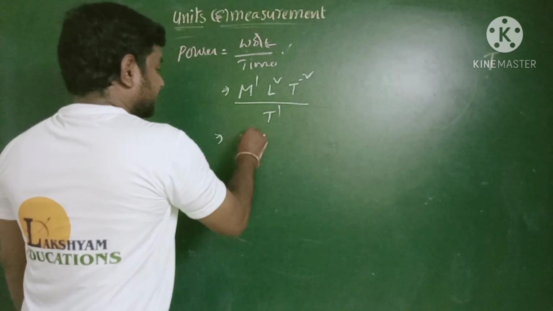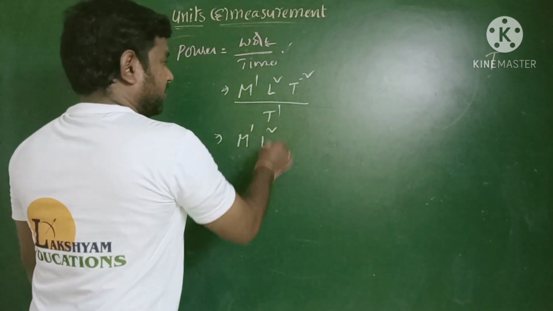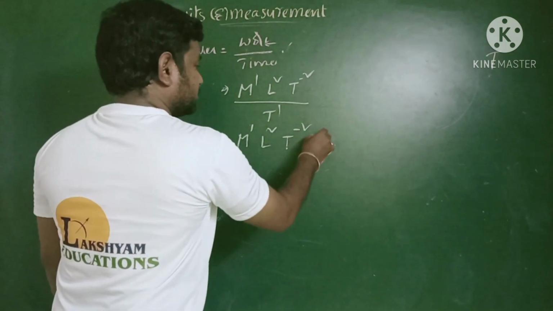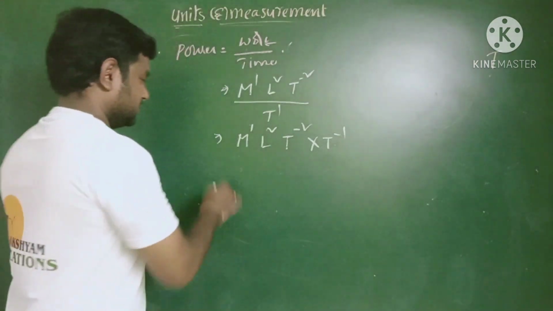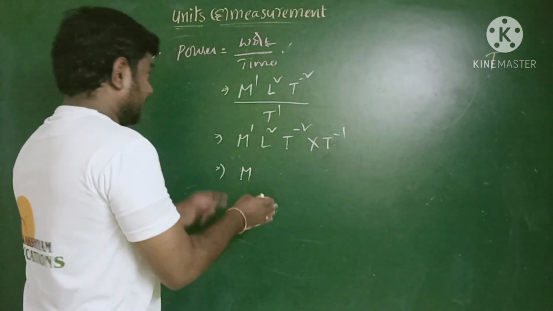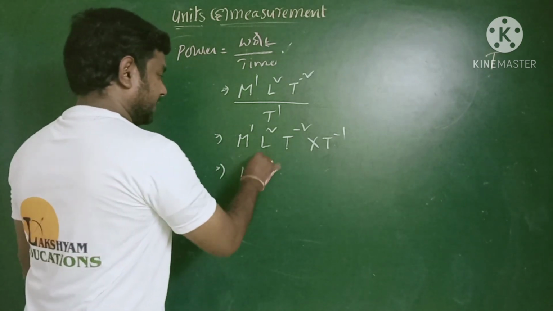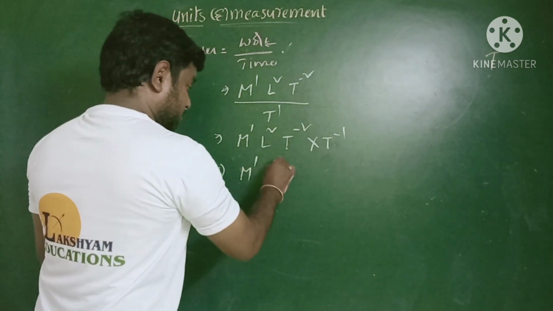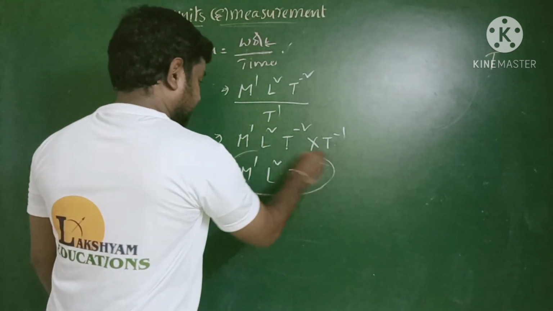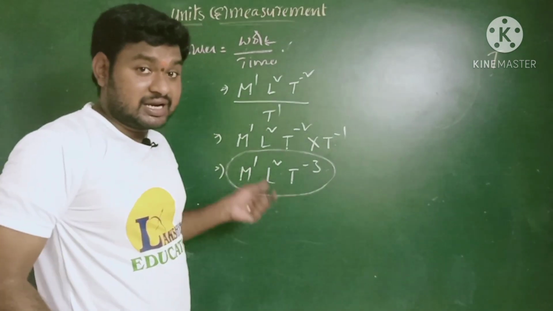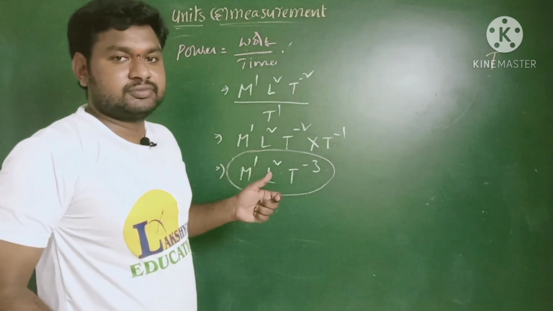So look at here, next step, M power 1 L power 2 T power minus 2 into T power minus 1. When it comes upwards it inverses like that. So the final dimensional formula for the power is nothing but M power 1 L power 2 and T power minus 3. Is it clear? This is the dimensional expression for the power.